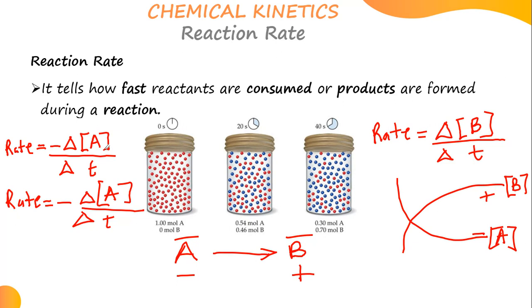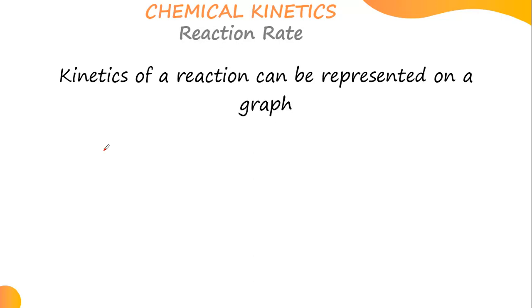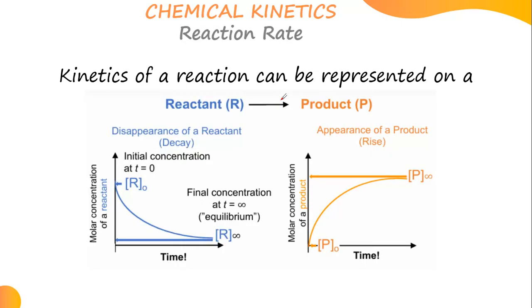Okay, I assume you guys are clear, without wasting much of your time. Now, kinetics of reaction can be represented on a graph. This time reactant will be represented by R, product will be represented by P. The same thing which is happening here: I will represent R for A, and this one will represent B. For A, the reactant, what was happening? Disappearance of reactant, which was decaying, decreasing.